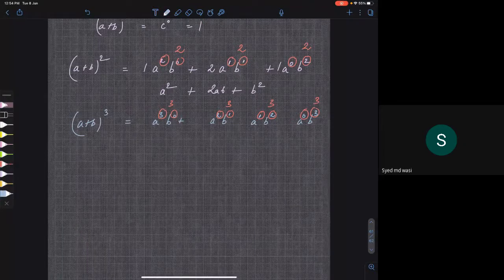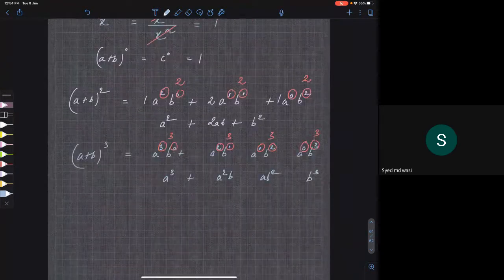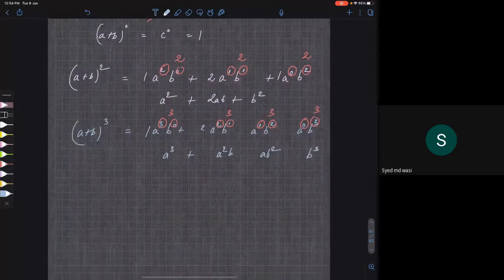So it is a cube plus a square b plus ab square plus b cube. Now how will you put the factors? Looking at the triangle, 1 3 3 1. So what did you get? Okay, clear?